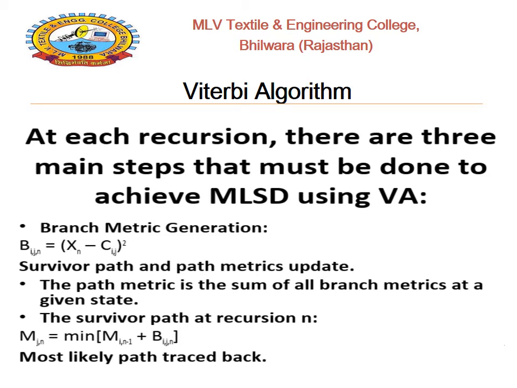At each recursion, there are three main steps that must be done to achieve MLSD using the Viterbi algorithm. Branch metric generation, B_ij,n equals (x_n minus C_ij) whole squared; survivor path and path metric update. The path metric is the sum of all branch metrics at a given state. The survivor path at recursion n is defined as m_j,n equals the minimum of m_i,n-1 plus b_i,j,n. Then the most likely path is tracked back.